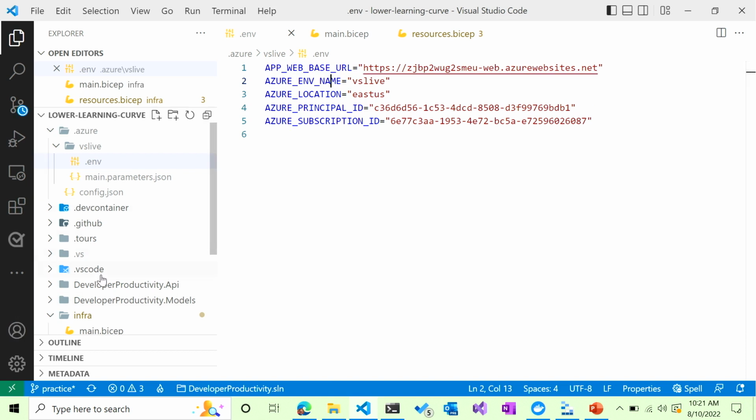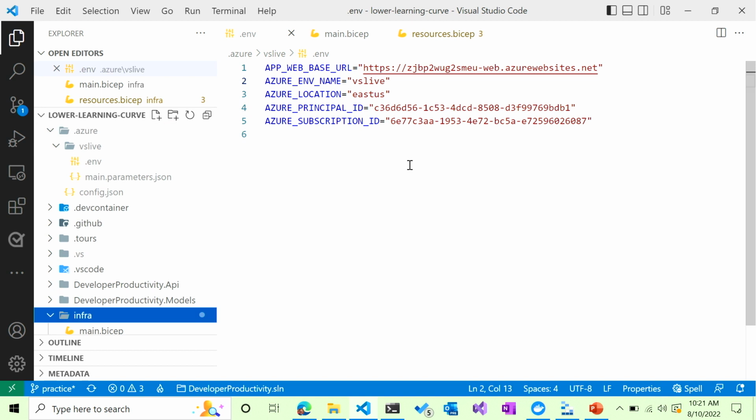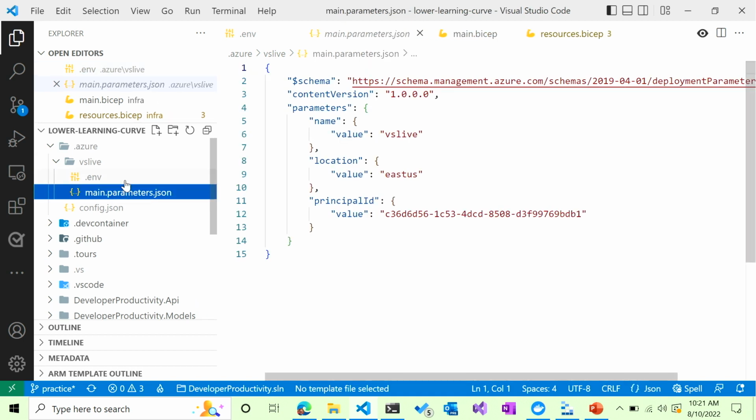In fact, we could have the infra folder sitting here for them. .azure is not checked in to GitHub by default. The git ignore for Visual Studio, when you set that up, has .azure ignored. So we would do azd init. It would walk you through those steps and create all this for you. So we check in infra with our infrastructure as code, walk through azd init to create the environment and the main parameters.json, and then we're off and running to do something like this.